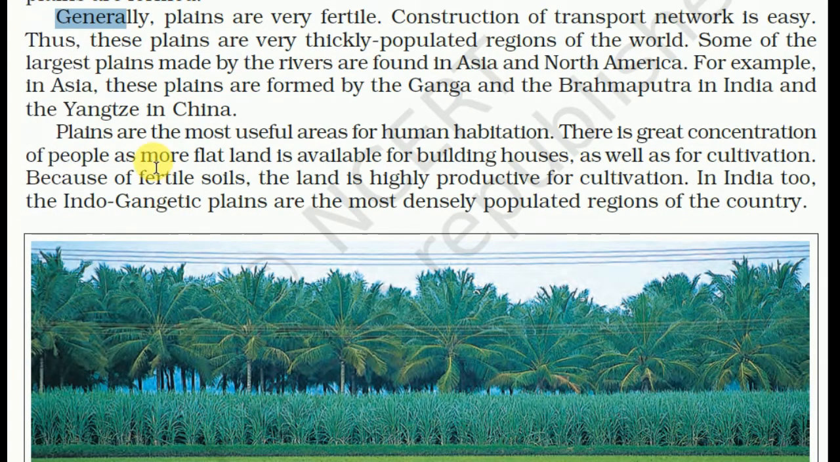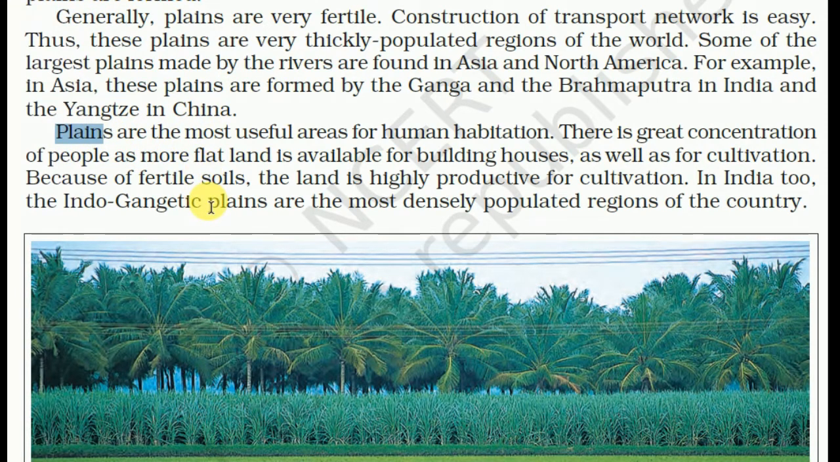Generally, plains are very fertile. Construction of transport networks, like railways and roadways, is easy. Thus, these plains are very thickly populated regions of the world. Some of the largest plains made by rivers are found in Asia and North America. For example, in Asia, these plains are formed by the Ganga and the Brahmaputra in India and the Yangtze in China.